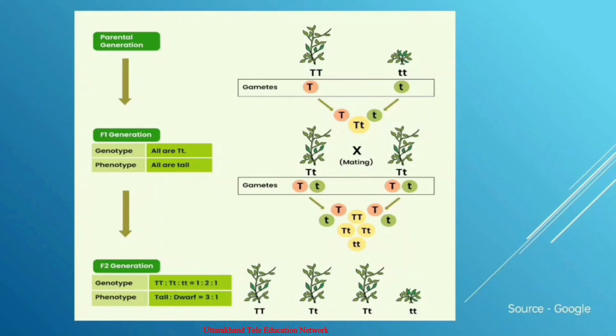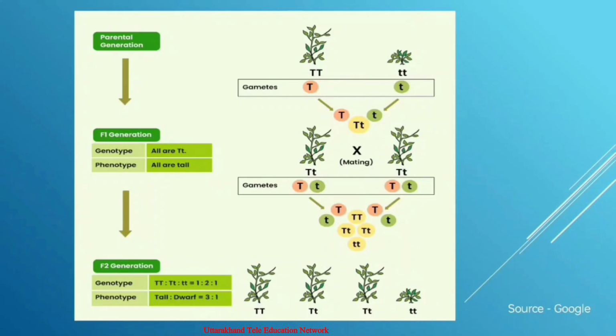Next, F1 plants are a product of fusion of male and female gametes. The fusing gametes must bring in only one allele each, the capital T from the capital T parent and the small t from the small t parent.